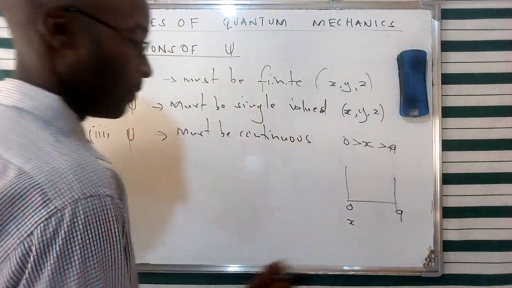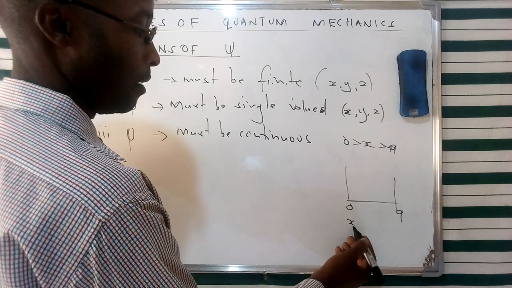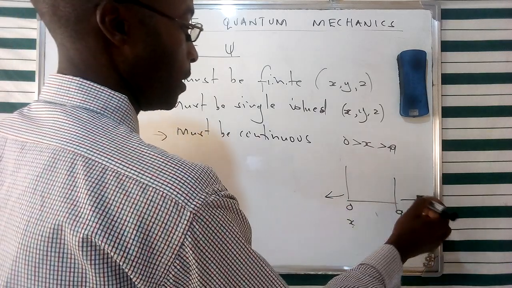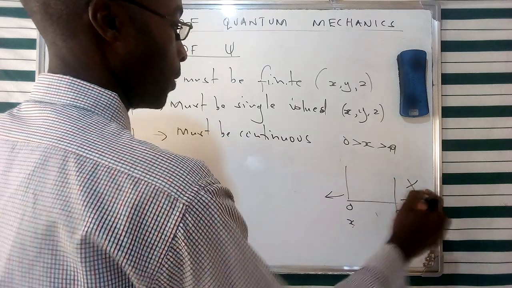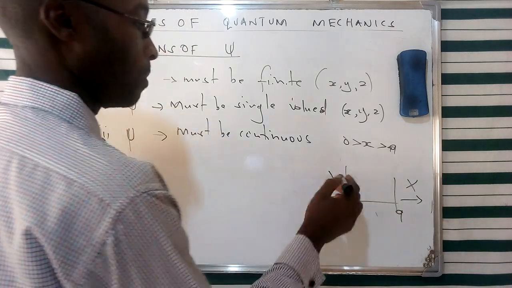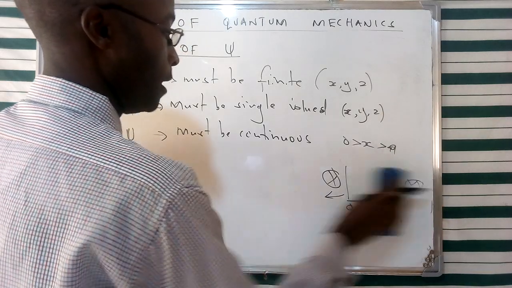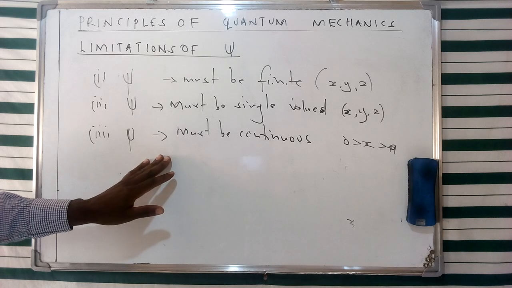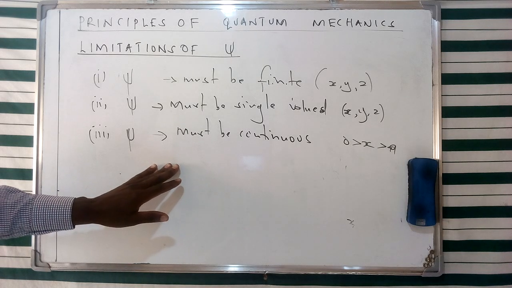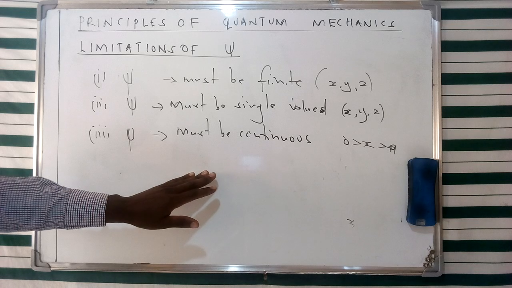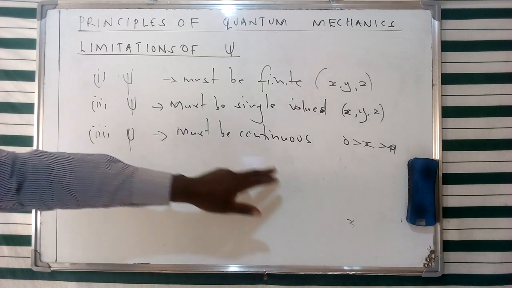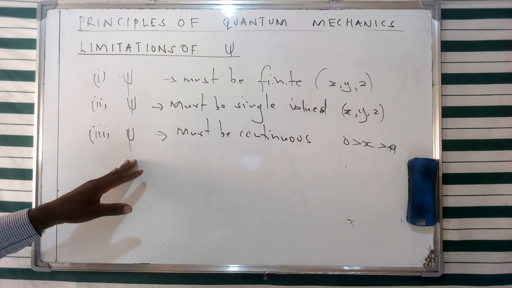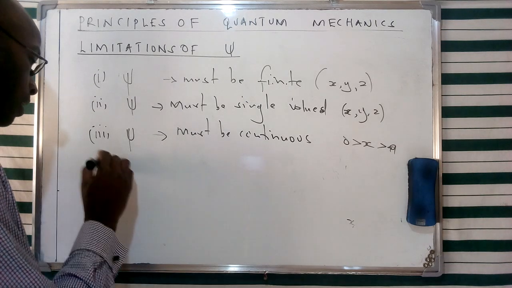Now for the region whereby x is smaller than 0, this is going to encompass this restricted region at this point and this point, which is outside the box. So at these specific points we're going to have infinite potential, and therefore limitation number 3 says that this particular function must be continuous in all regions except where the potential is infinite, which are outside those specific regions we said is a restricted area.